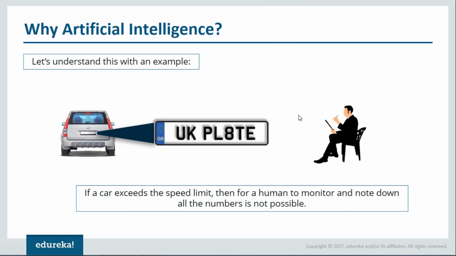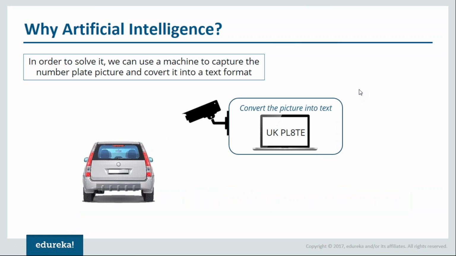Now let us see another approach to this particular problem. We can make use of cameras that will click the picture of the car that exceeds the speed limit, and then we can convert that picture into text, for example, UKPLATE. In this way, the risk of human error is reduced, and at the same time, machines never get tired. So you can capture all the images of cars that cross the speed limit.